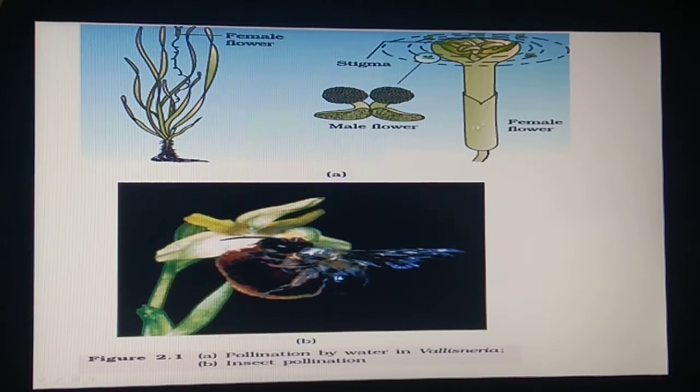You can see here in this example, this is pollination by water in Vallisneria. So what happens? The female flower reaches the surface of water with the help of this long stalk, right? And the male flowers or pollen grains are released onto the surface of water.